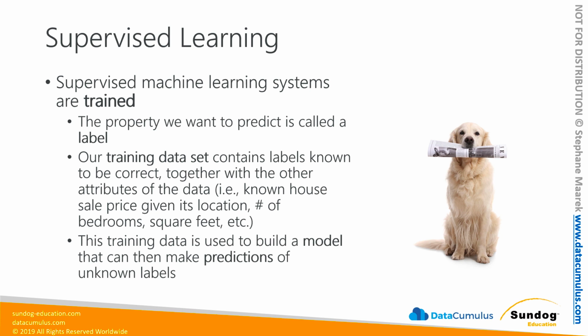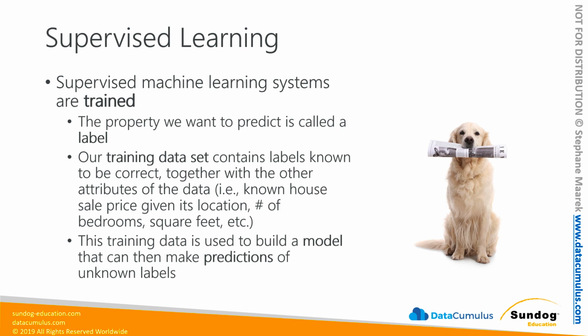So going back to the predicting a house price example, we might have a training data set of historical house prices that have known numbers of location, number of bedrooms, square footage, and whatnot. So our training data set knows all the attributes of every house, and it also knows the answer. It knows the label of each one of those houses, which is the sale price that we ultimately want to be able to predict. So we take all that training data and we use it to build a model that tries to find these relationships between the attributes and the labels.